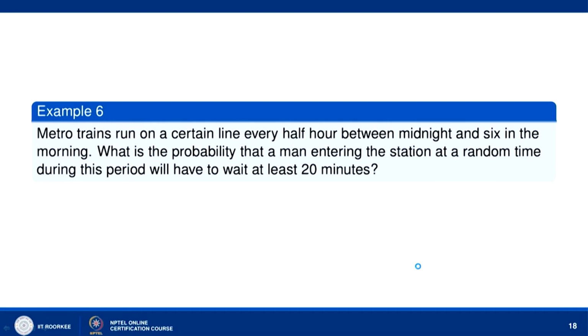Now, let us see. Metro trains run on a certain line every half hour between midnight and 6 in the morning. What is the probability that a man entering the station at a random time during this period will have to wait at least 20 minutes?